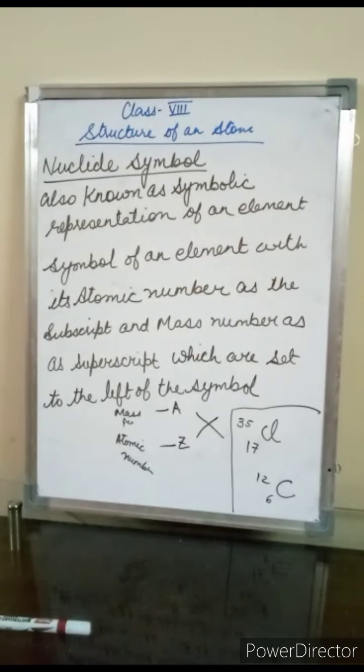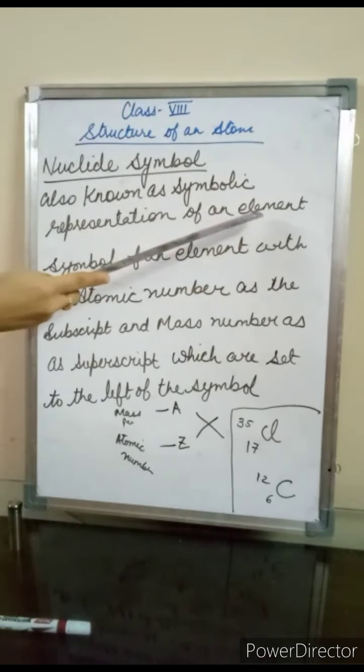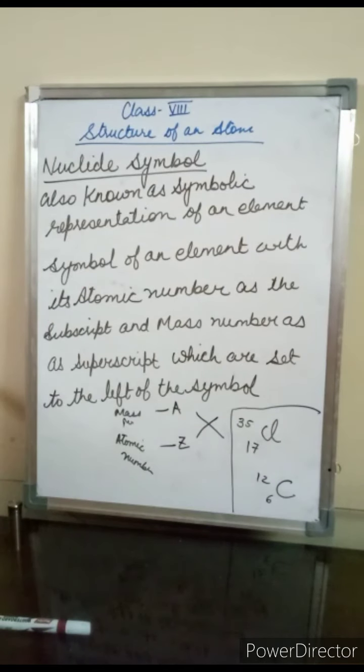Now students, we will learn what a nuclide symbol is. Students, a nuclide symbol is also termed a symbolic representation of an element. So what does it mean? It means a symbol of an element with its atomic number as the subscript and mass number as a superscript.